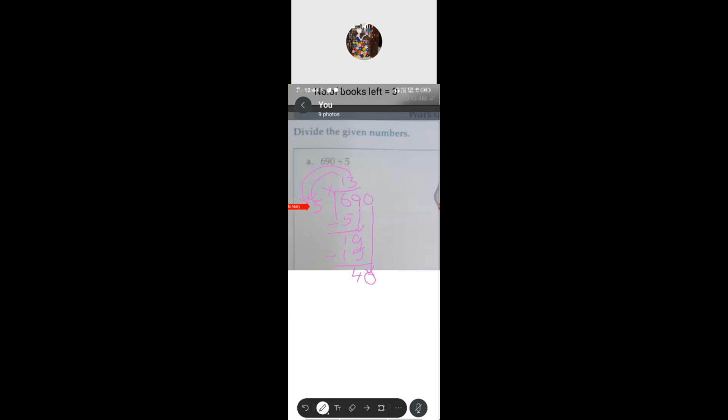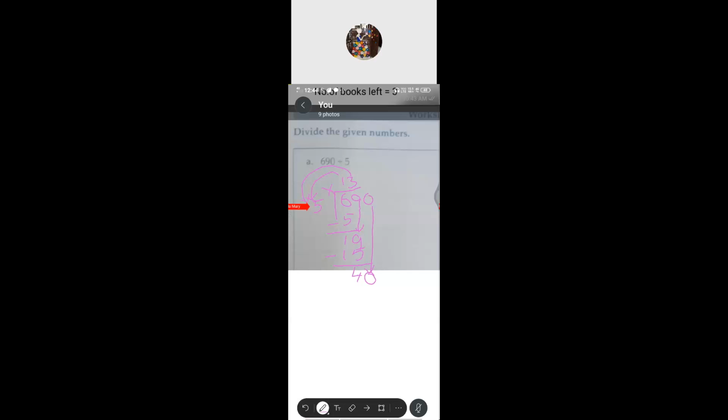Again, what we have to do? Multiply with this 5. 8 5s are 40. Then subtract. What will be the remainder? 0. Is there any other digit there to go for the division? No, because no more digit is there. So we have to stop up to this step.